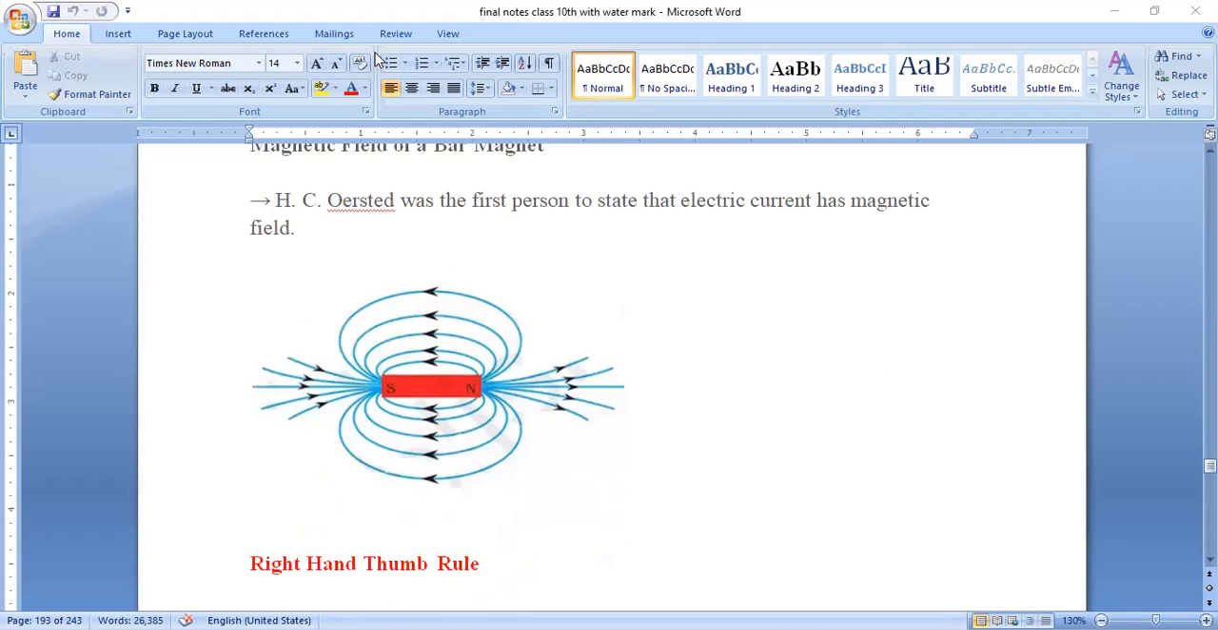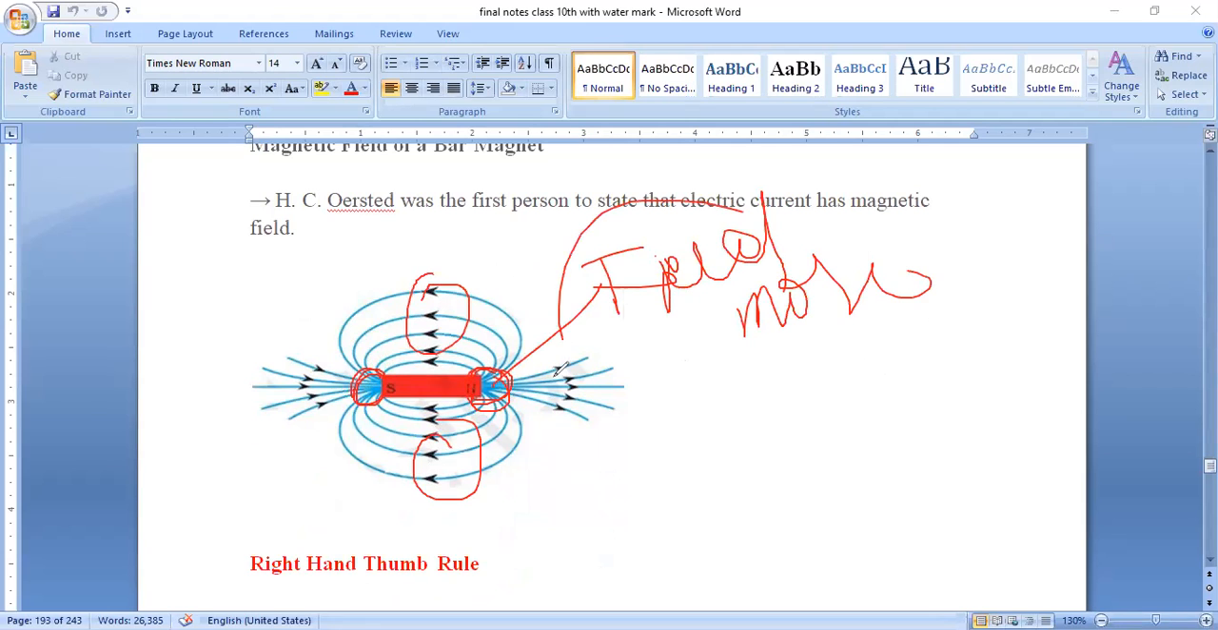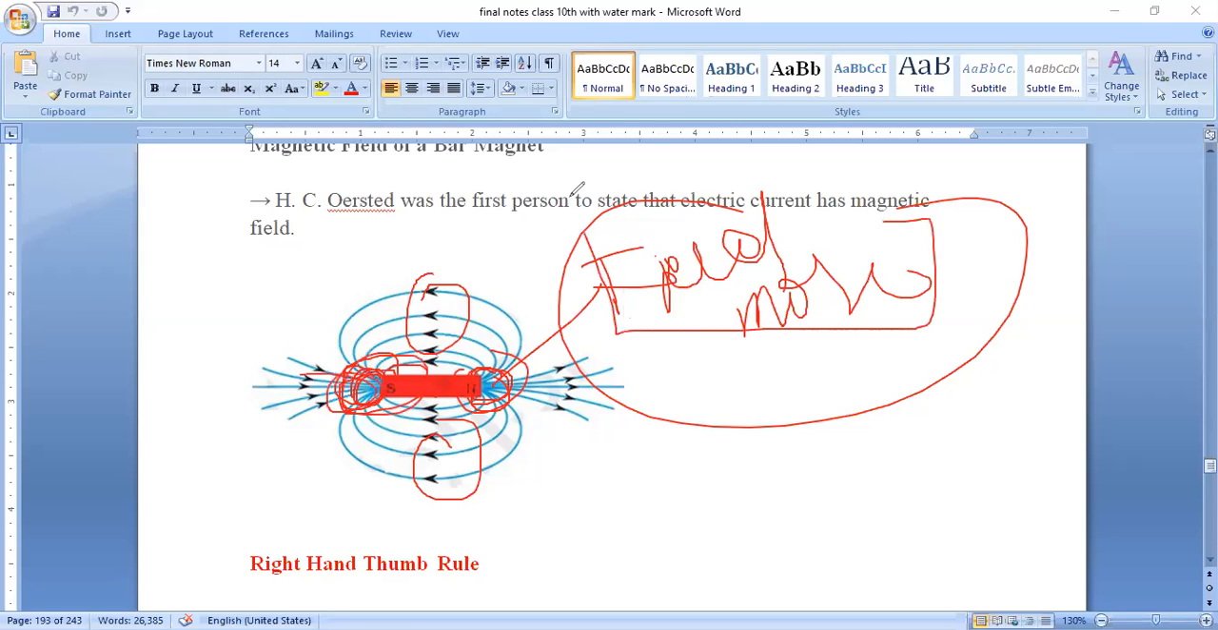But if you see the bar magnet here, it has numerous field lines. In this portion, the magnetic field lines are very close. At this part also, the magnetic field lines are very close. But here they are not close. Therefore, the field strength is more at the poles. These are called poles. This is the south pole, this is the north pole. Near the poles, the field strength is more. But when you go away from the pole, the field strength becomes weaker.